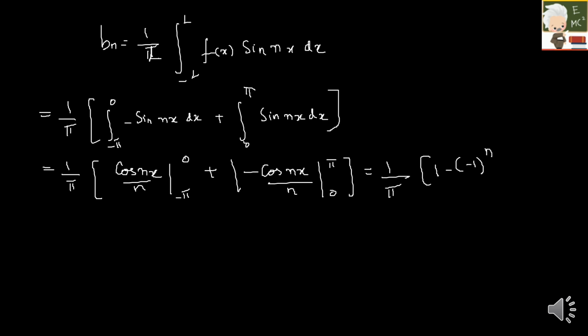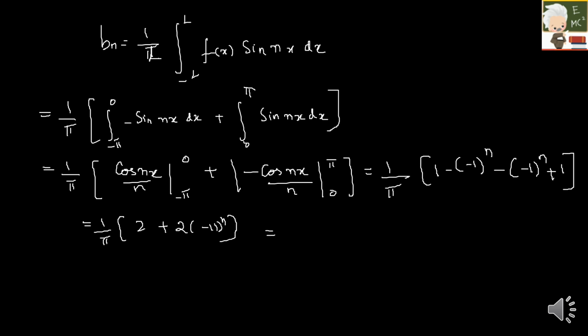Cos 0 is 1, cos n pi would be minus 1 whole power n, and then again minus 1 the whole power n. Cos 0 it is plus, so it is 1. So finally we will be having 1 by pi into 2 plus 2 into minus 1 the whole power n.